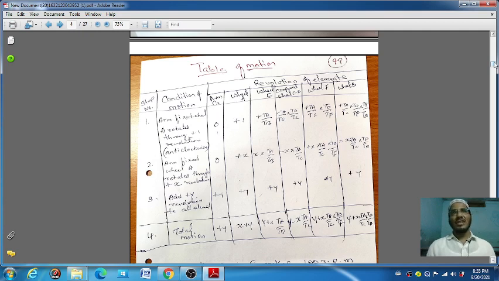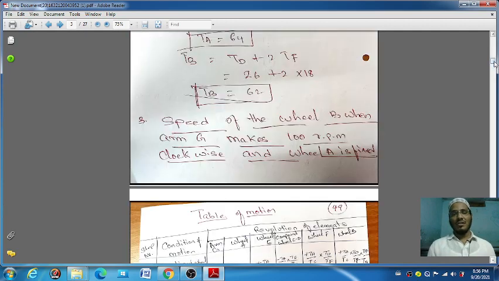If the question asks you to find it with the algebraic method, you know very well, in the previous class we already discussed how to find it with the help of the algebraic method. But in the last 2-3 years, the question is not asking to find it with the algebraic method. The question is always asking to find it in tabular form. That's why it's very important. If the question asks you, then only you have to find it; otherwise, you have to take the tabular form.